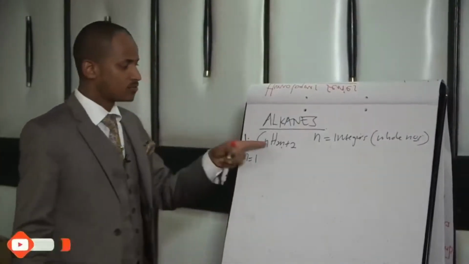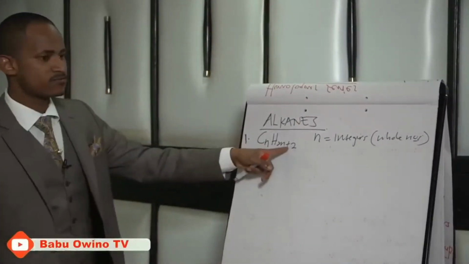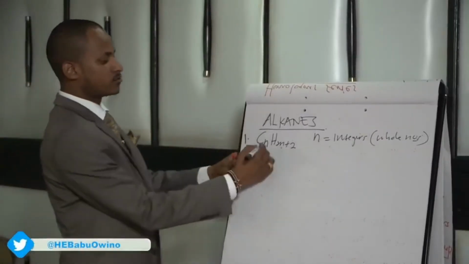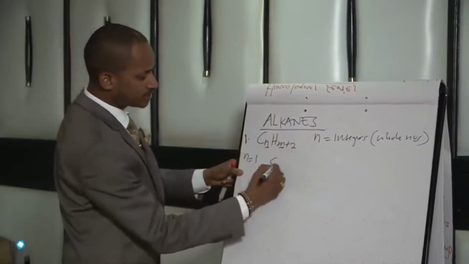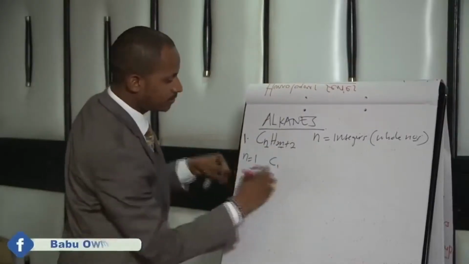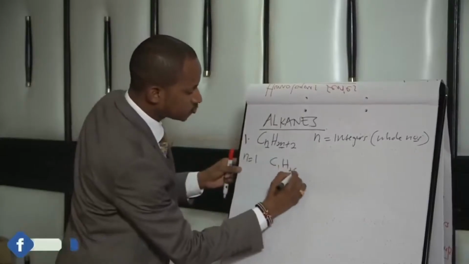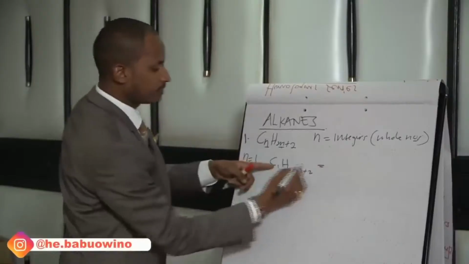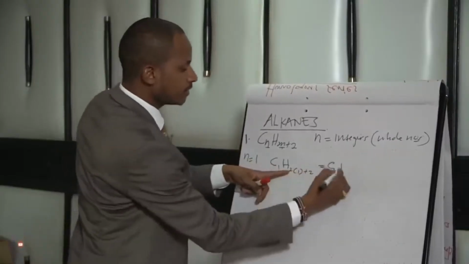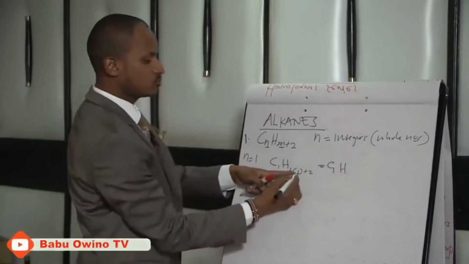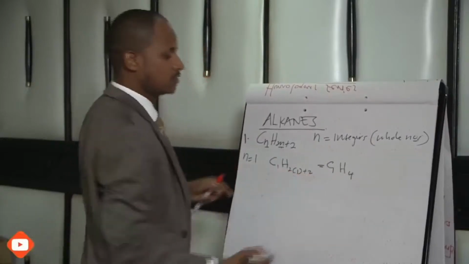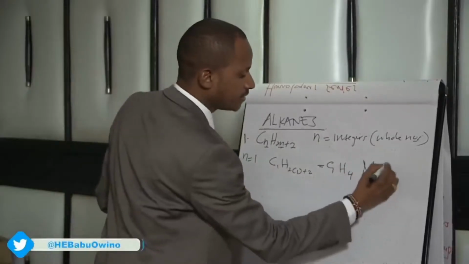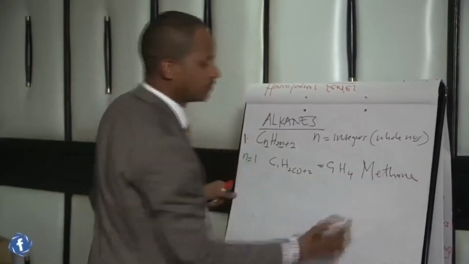When n is 1, we simply replace it in the general formula CnH2n+2. So C1, H 2 times 1 plus 2, that is C1H4, which is methane.